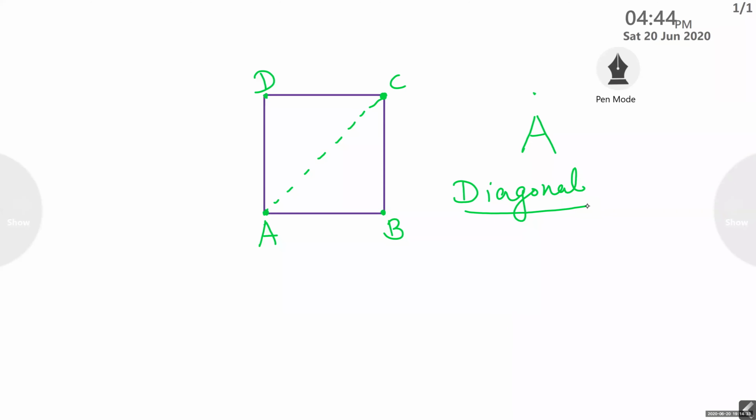Side. Very good. Excellent answer. But when we connect opposite vertices, what will you get? Diagonal. So, did you understand the difference between sides and diagonals? Yes, ma'am.